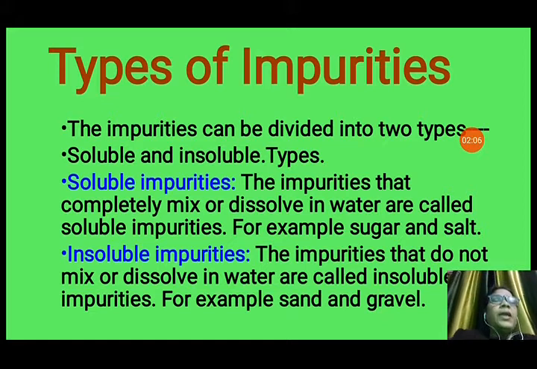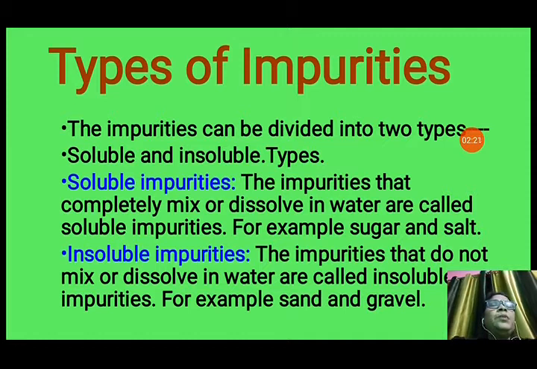That means when we add this sugar and salt in the water, or it is added in the water already, then what happens? We cannot see them. They disappear. They disappear in the water. That's why they are called soluble impurities.